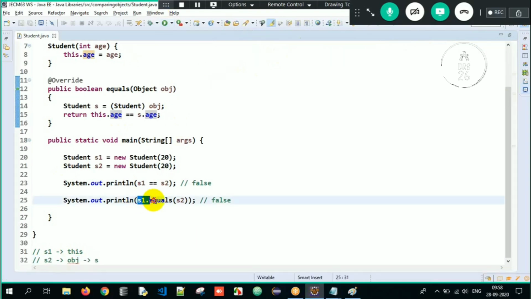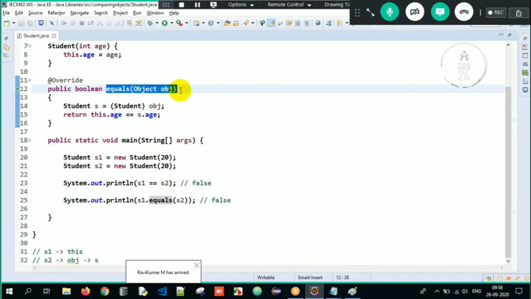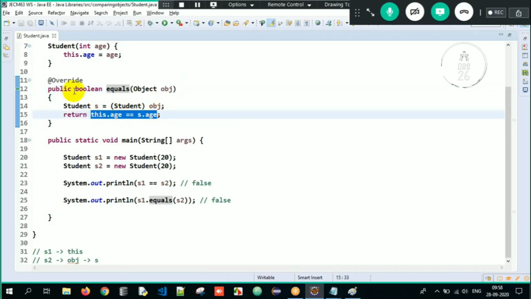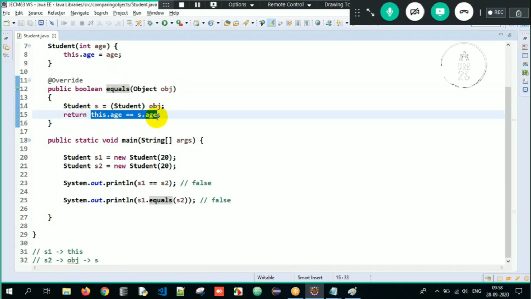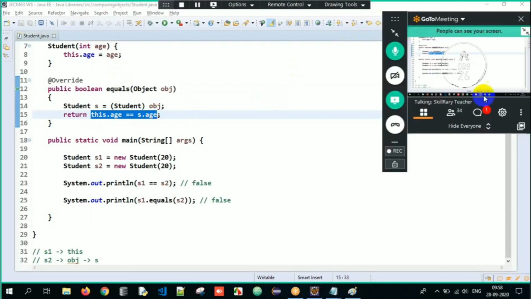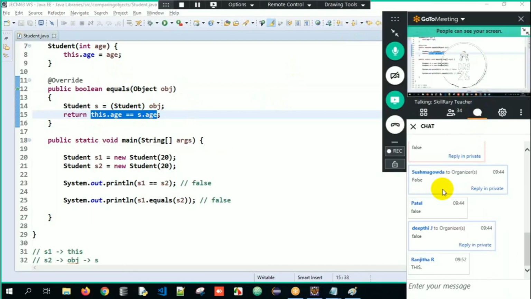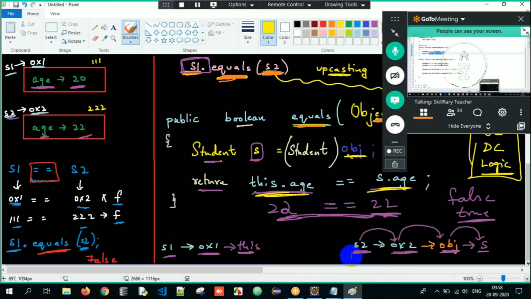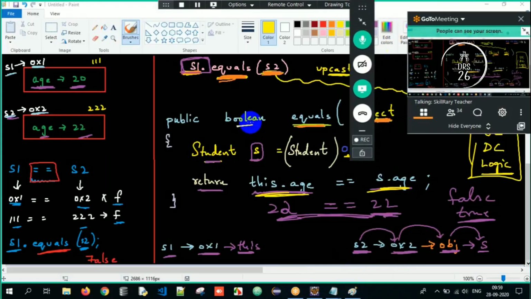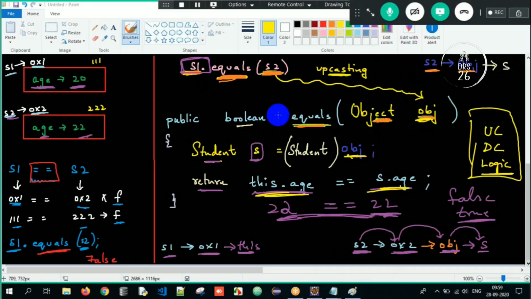Why? Because the equals method's default implementation was to compare the addresses or the hash code. But now I have overridden the equals method in such a way that it will not compare the addresses or the hash code. Rather, it will compare the content of both the objects, that is, the respective age of the two students. This is how we are supposed to understand it. Got it? First step upcasting, second step downcasting, and then compare the content here.